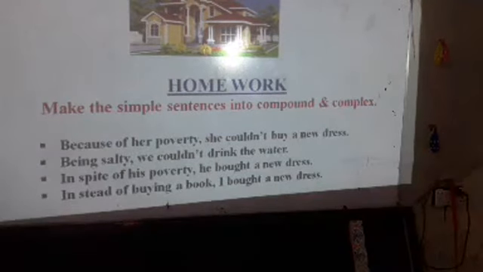Because of her poverty, she could not buy a new dress. In spite of his poverty, he bought a new dress. Instead of buying a book, I bought a new dress.